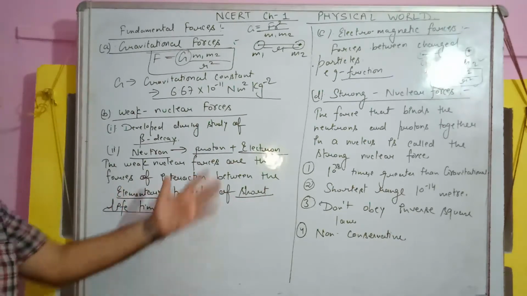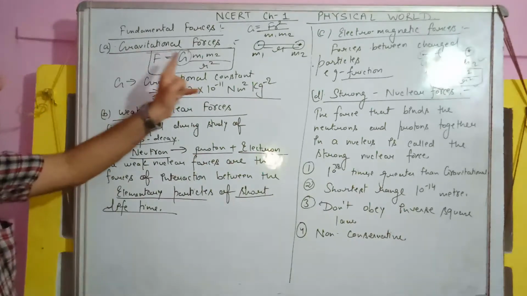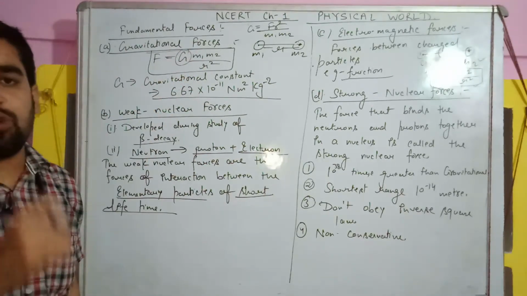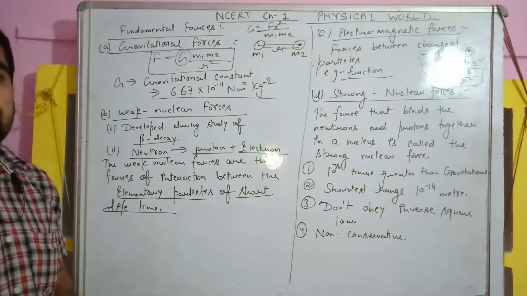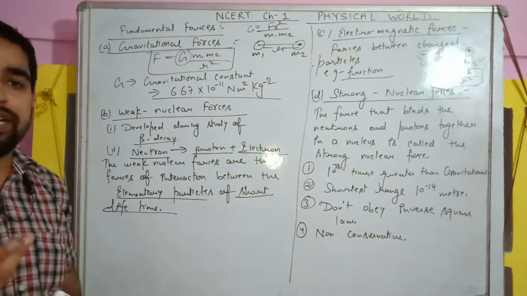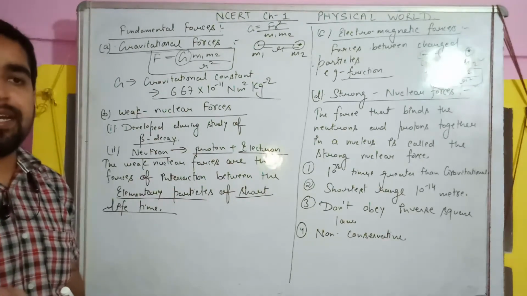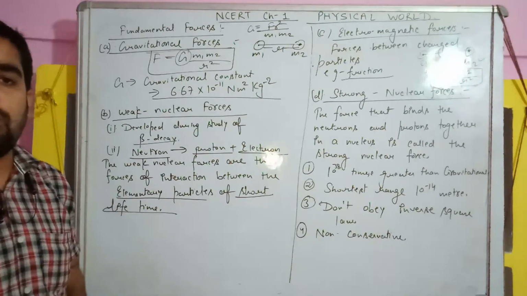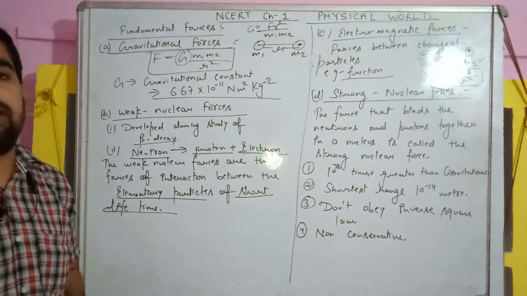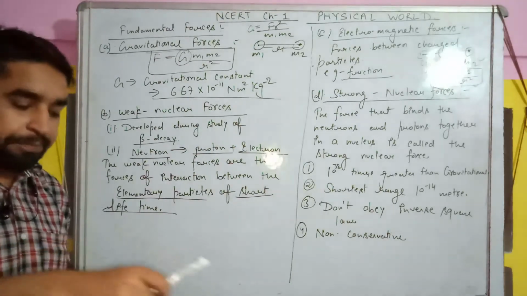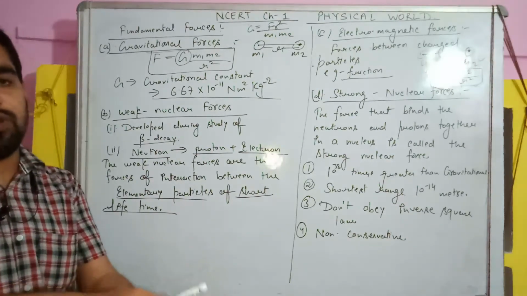Up to class 11th and 12th, you will study only up to this extent. Now, I said that gravitational forces are the weakest force in nature. Why? I can give you one example. Do you remember one example you have studied in your previous classes? Suppose we have pieces of paper and a comb, and we charge the comb by dry air, and when we bring it near the pieces of paper, the pieces of paper are attracted towards it.